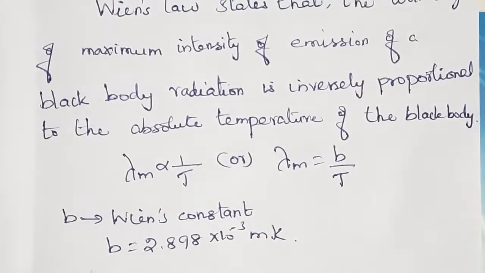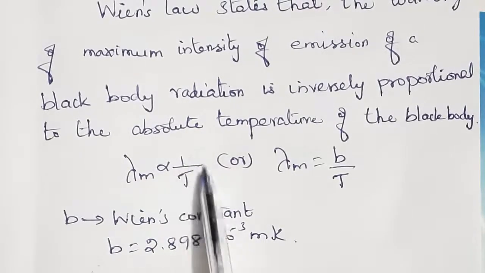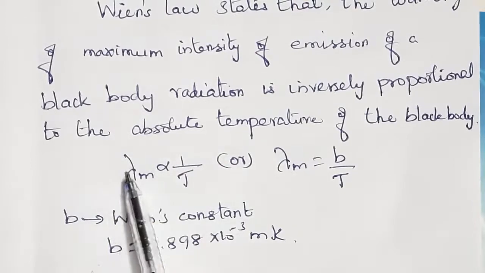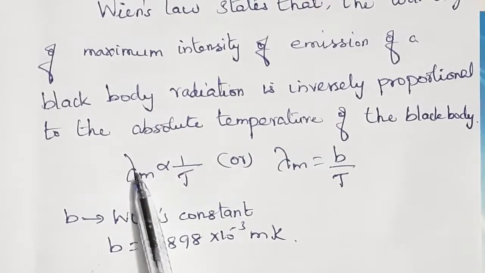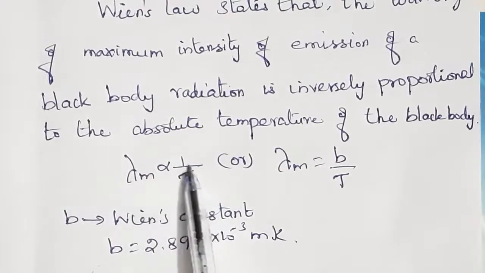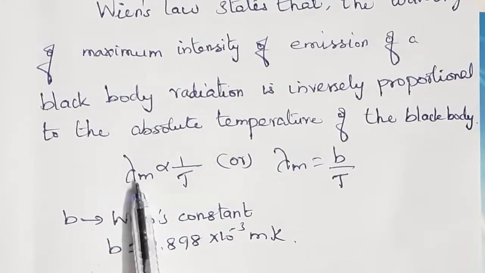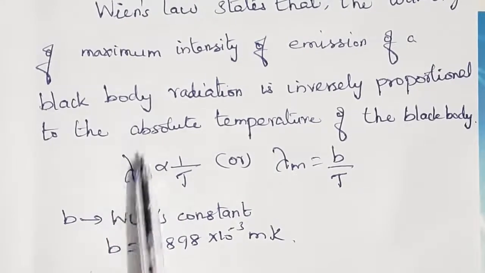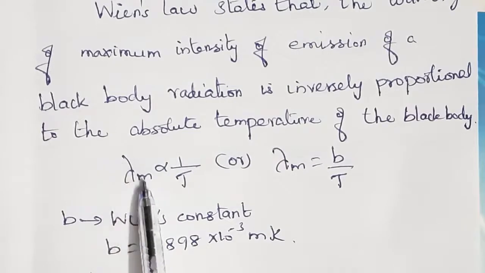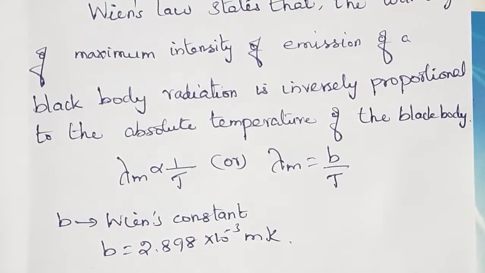From this formula, we can understand the wavelength and the temperature are inversely proportional. If the temperature of the body increases, the maximal intensity wavelength decreases. That means it shifts to a lower wavelength. If the wavelength is low, the frequency will be high. Let's understand this from a graphical representation given in your book.